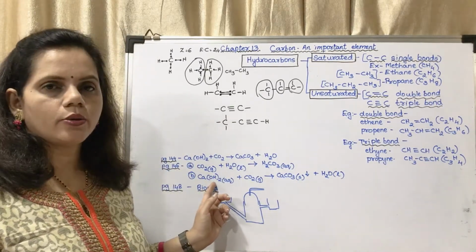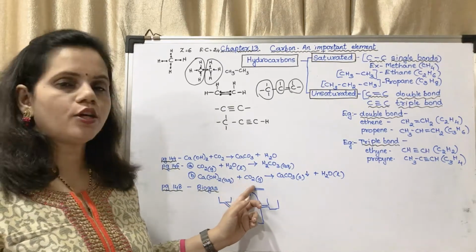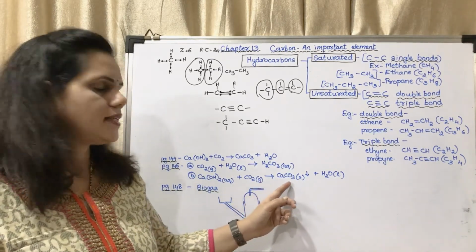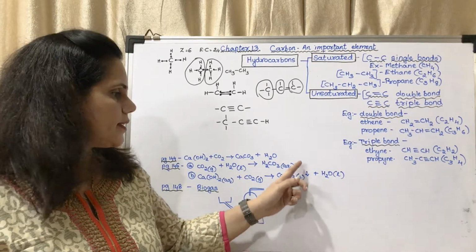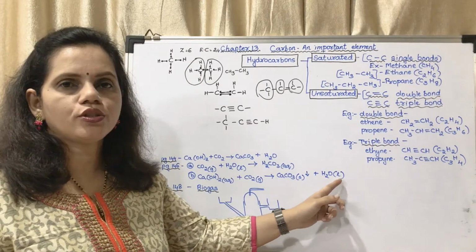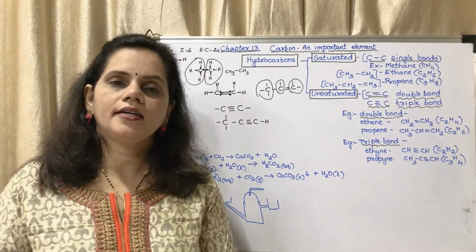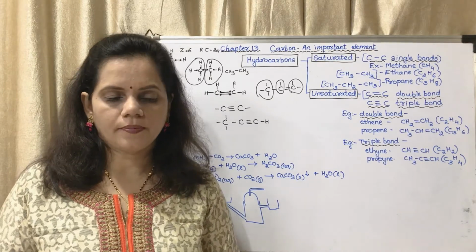Lime water is Ca(OH)2, which is aqueous, that means dissolved in water, plus CO2, which is a gas, you will get CaCO3 in solid form. The downward arrow shows that it is a precipitate, and H2O, which is a liquid. The reaction you may write there, it is a 2-mark question.